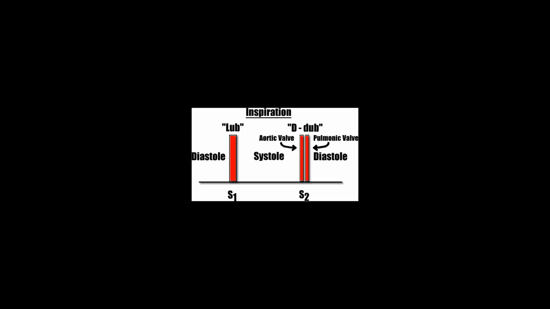Simultaneously, there is a reduction in blood volume returning from the lungs into the left atrium. The blood wants to stay in the lungs because of the vacuum surrounding the lungs, and PVR is lower because of lung expansion.